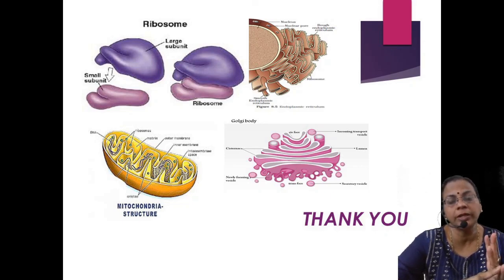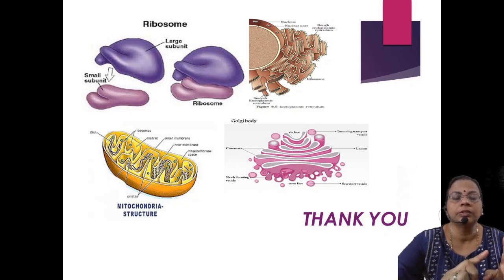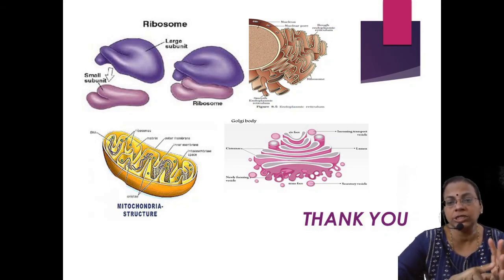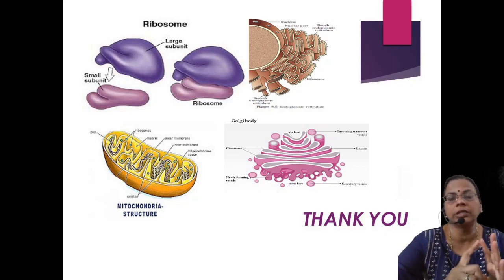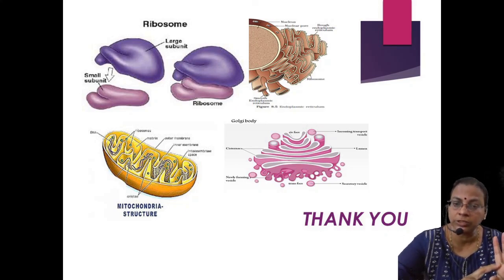In a plant cell, there is one more extra covering called the cell wall, which is made up of cellulose. The cell membrane acts as the boundary, gives protection and shape, and allows entry and exit. The cytoplasm is a jelly-like substance consisting of different cell organelles, and it is the living component. Inside the cytoplasm there is a darkened spherical body called the nucleus. The nucleus is bound by the nuclear membrane and contains nucleoplasm, nucleolus, and thread-like structures called chromosomes.